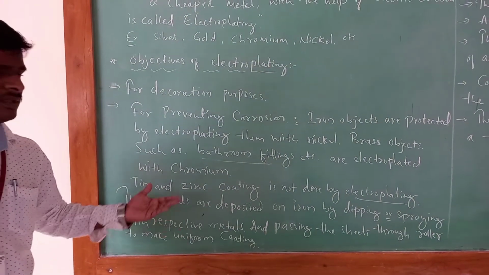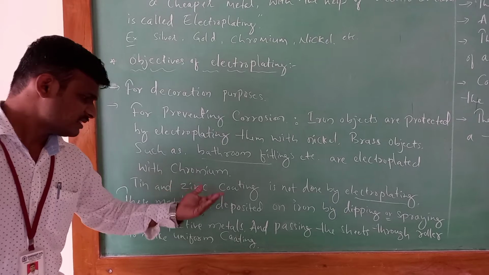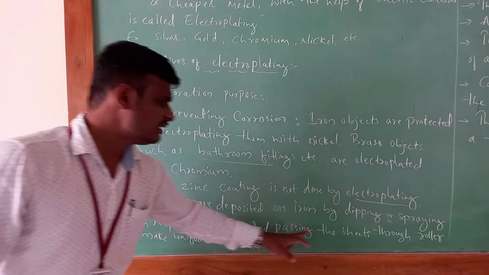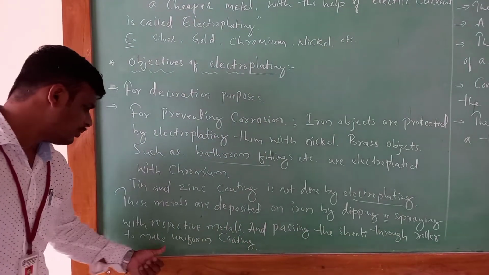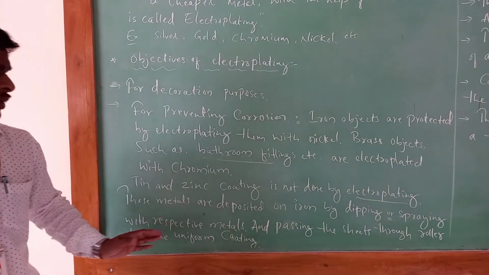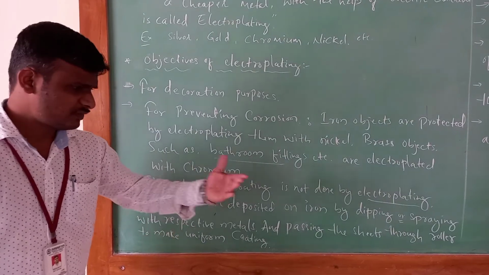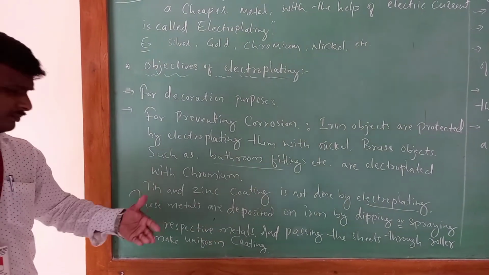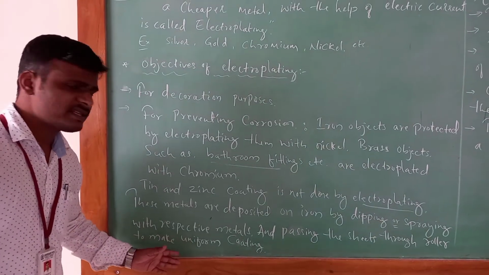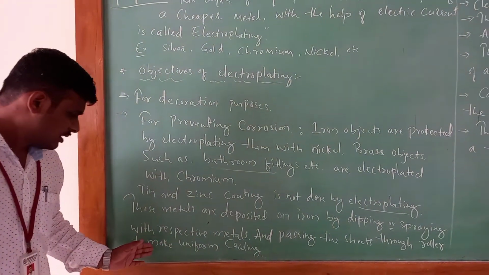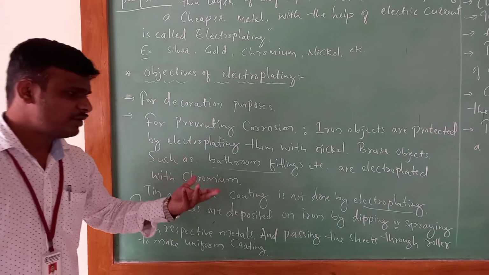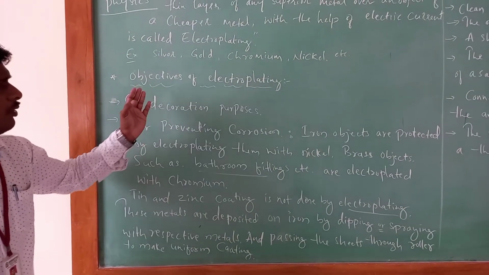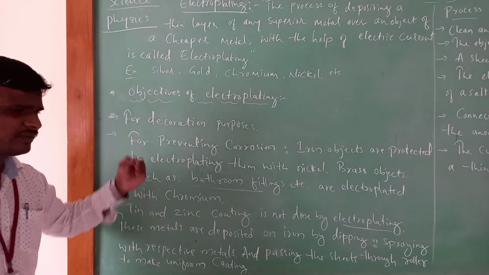After spraying these metals, to get a uniform coating we pass the sheets through rollers to make the coating uniform. So this is about electroplating, where we use it, that is, the objectives of electroplating.